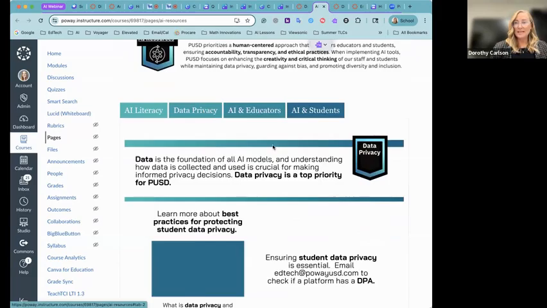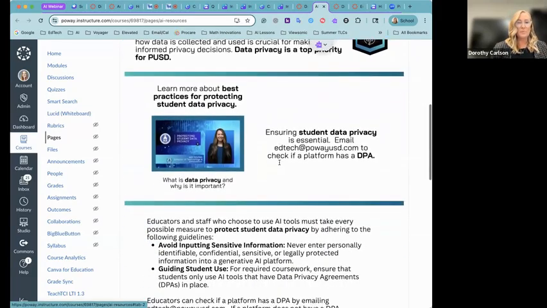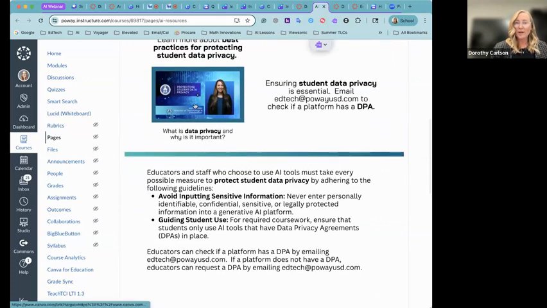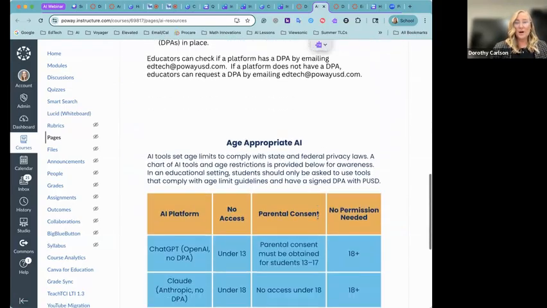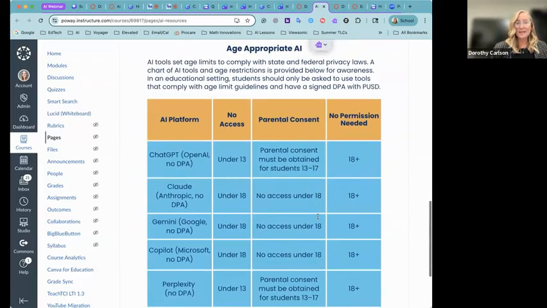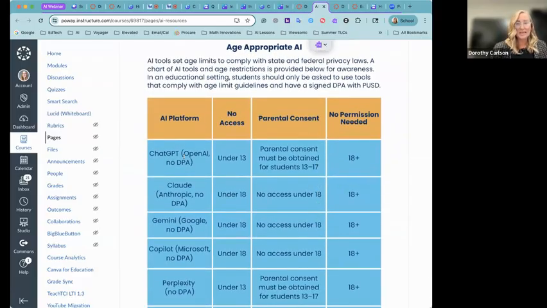The data privacy pieces that Hannah was discussing earlier are under data privacy. There's much more information, a quick video about data privacy in PUSD and that DPA or data privacy agreement. We've also got age-appropriate AI tips down here. Hannah mentioned ChatGPT.